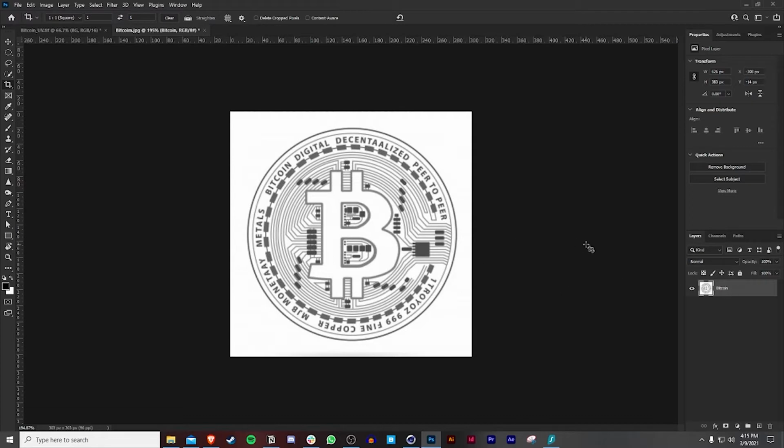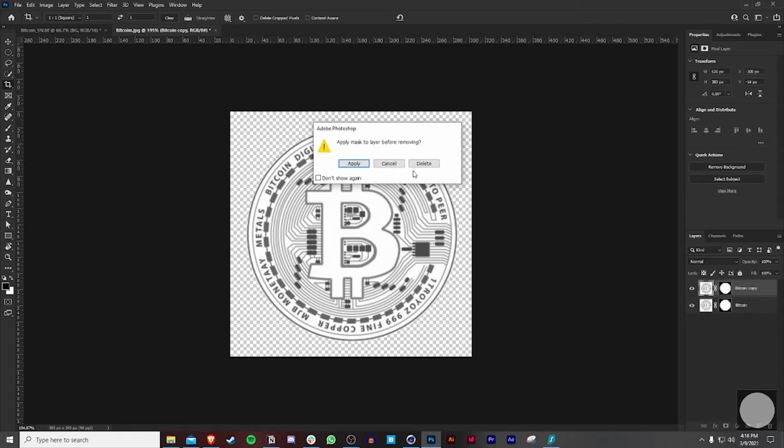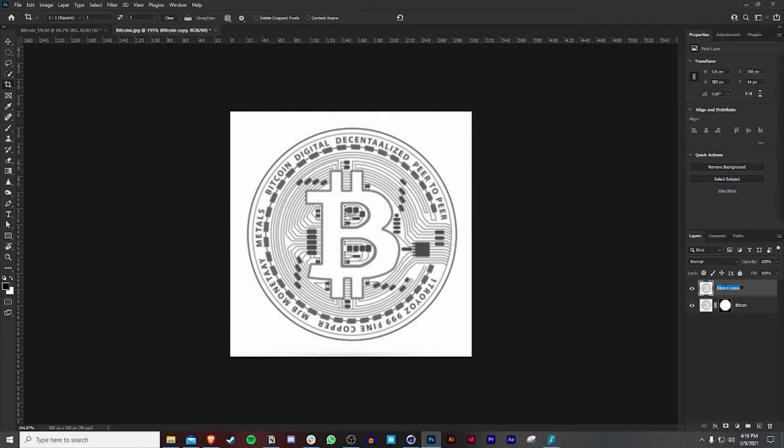So now what I want to do is, there's several ways you can remove a background. If you have the newest edition of Photoshop, all you really need to do is remove the background and it does the work for you just like that. It's like magic. The AI is insane. So if you don't have the new Photoshop, what I can do is show you various ways to go about it. So you could just delete this so I can show you guys.